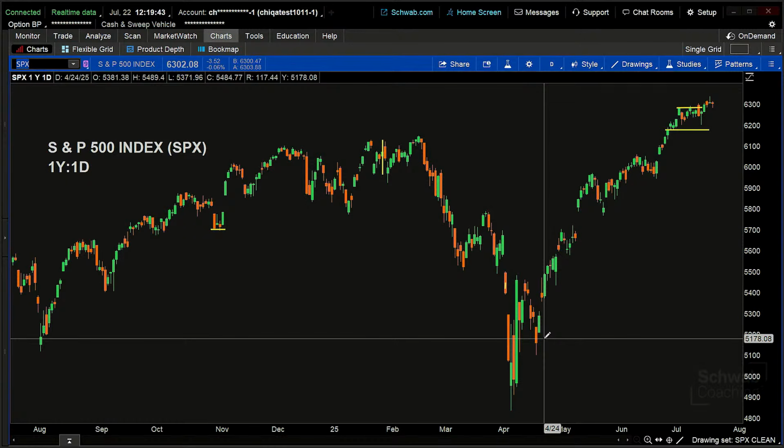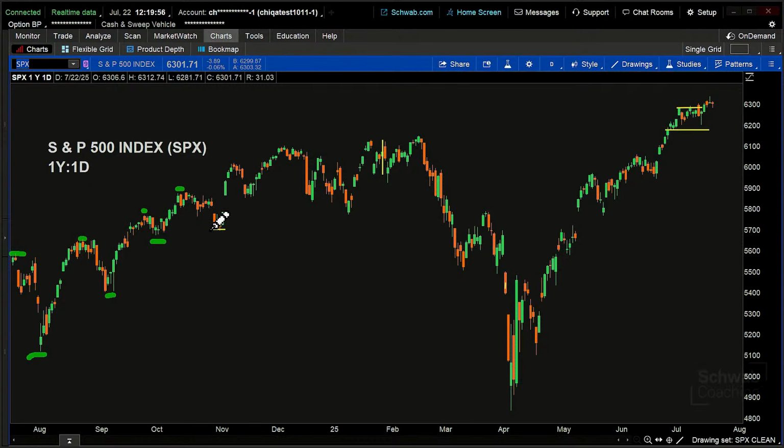And I could argue that long term, if we were to look at a long-term set of highs and lows, so here's a high and here's a low, here's a higher high, here's a higher low, here's a higher high, here's a higher low, here's a higher high, here's a higher low, there's a higher high, higher low, higher high, there we go, and we just keep that going, and we can even make that argument that there's a higher high. Now, we had this low that came back down.